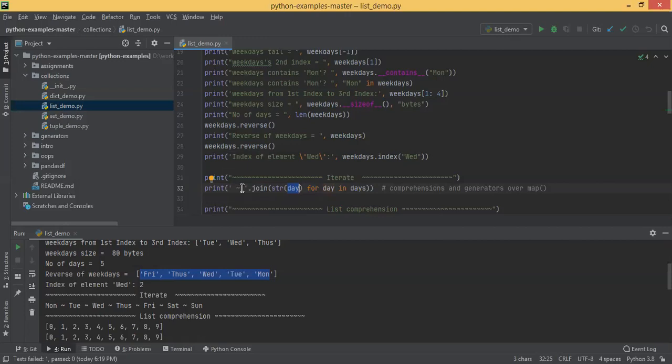These are all examples of comprehensions: in the same line, you iterate the elements of a list and apply some operations there. That's what is printed here.